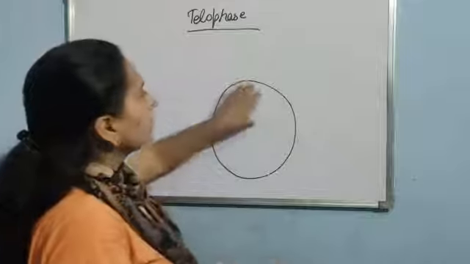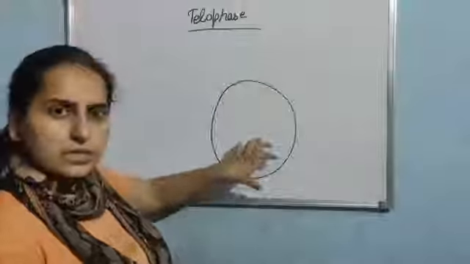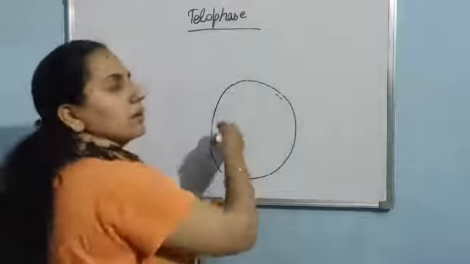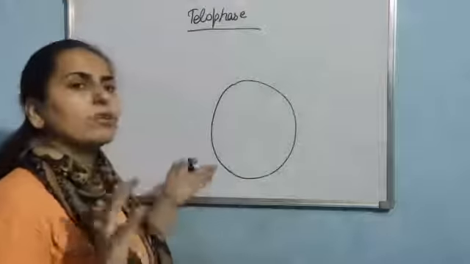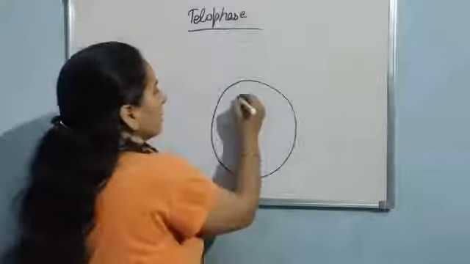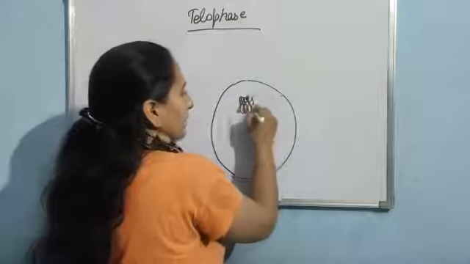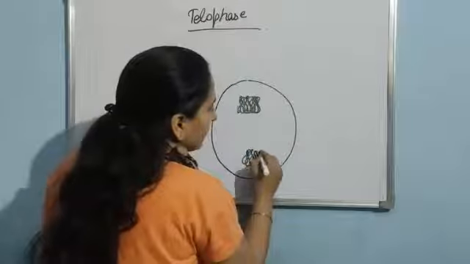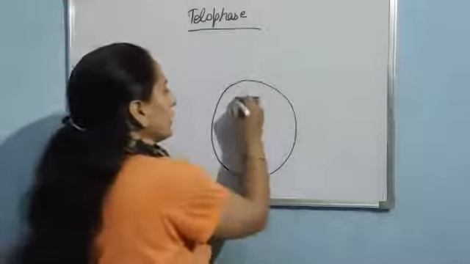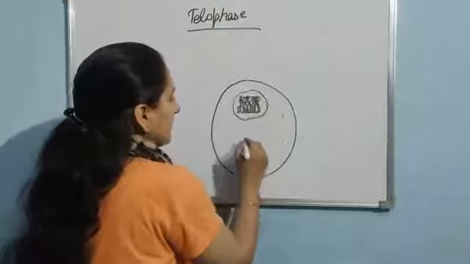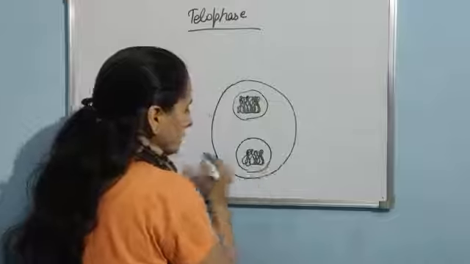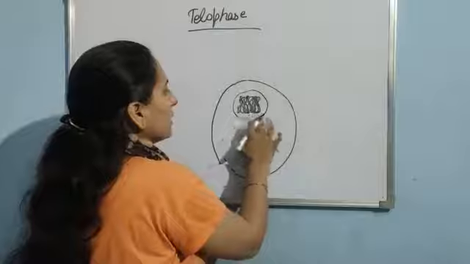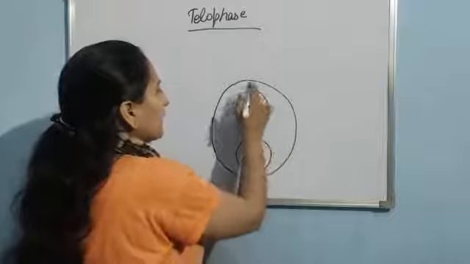Now as the chromosomes have reached the poles, they will start losing their identity. They will no longer be in the form of discrete units. They will be in the form of chromatin material, like this. And then, as I told you, there will be formation of the nuclear membrane. That's it. So this is telophase: formation of the nuclear membrane, and the chromosomes lose their identity as discrete units.